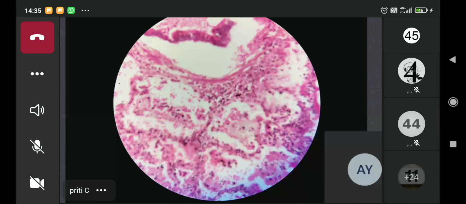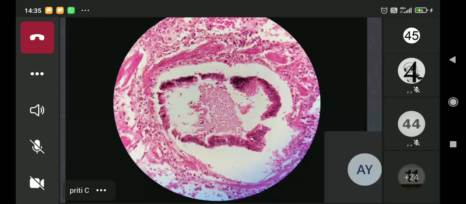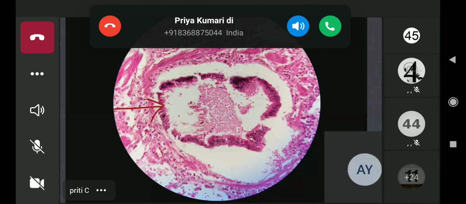Just wait for some time. You will see another bronchiole on your screen. I'm marking with the arrow the respiratory lining. And this bronchiole is showing you acute bronchiolitis. Has it come on your screens? The bronchiole that I marked with the arrow? Yes, ma'am. Now if you see in the wall, with the arrow I have marked the respiratory epithelium.